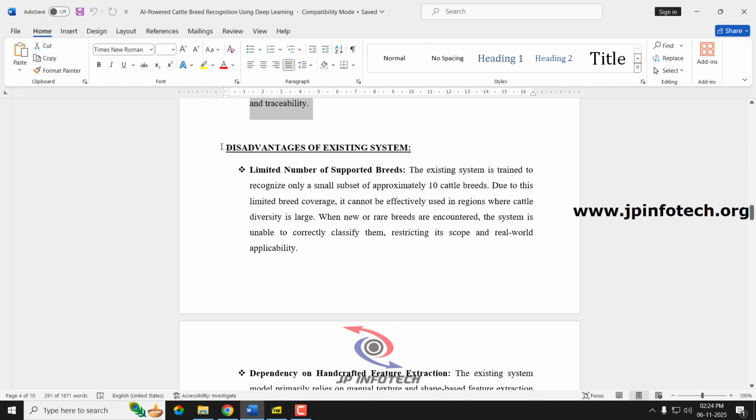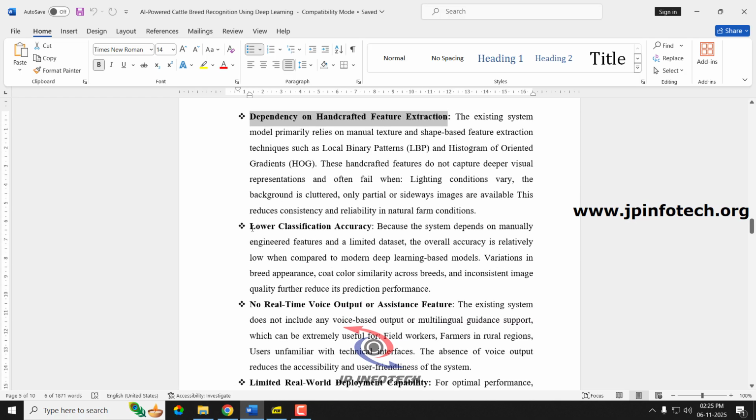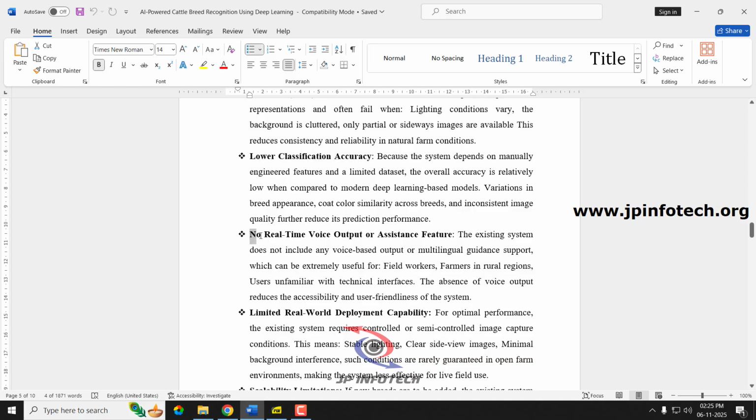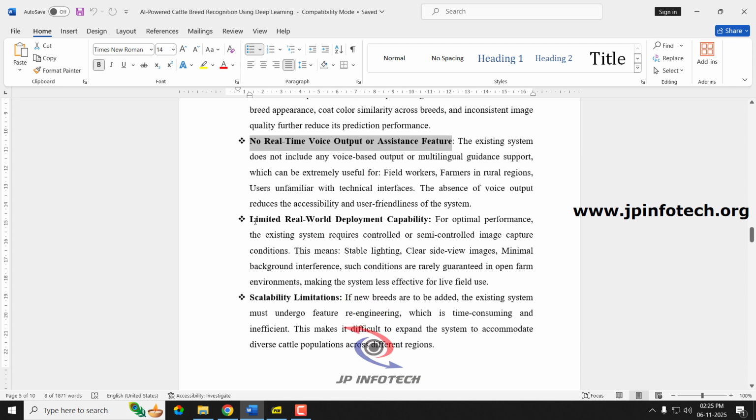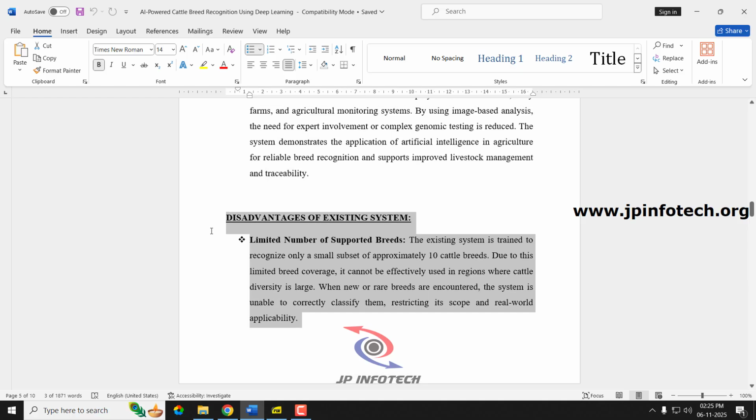Now coming to the disadvantages of the existing system. The main disadvantages are limited number of supported breeds, because they are covering only 10 cattle breeds. Next disadvantage is dependency on handcrafted feature extraction. Next is lower classification accuracy. Next is no real-time voice output or assistant feature. Next is limited real-world deployment capability. And next one is scalability limitation. These are the main disadvantages of the existing system.